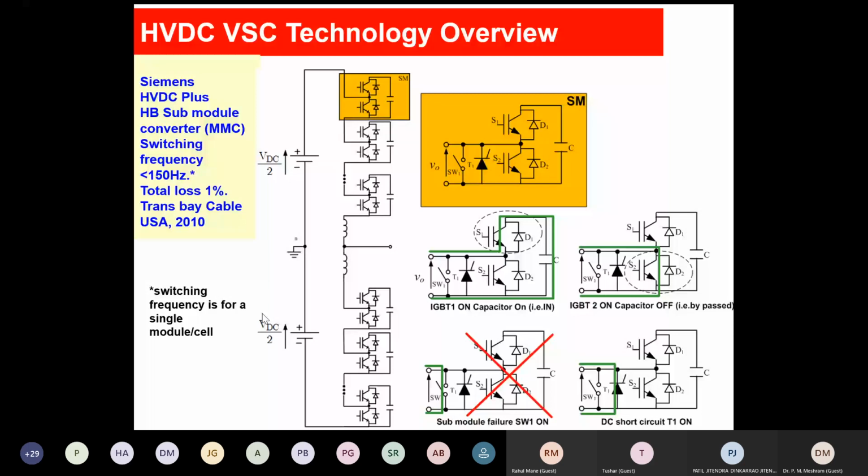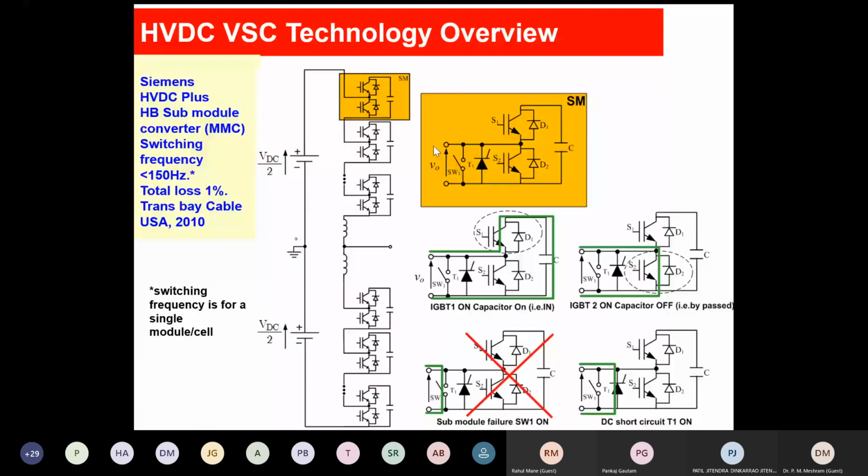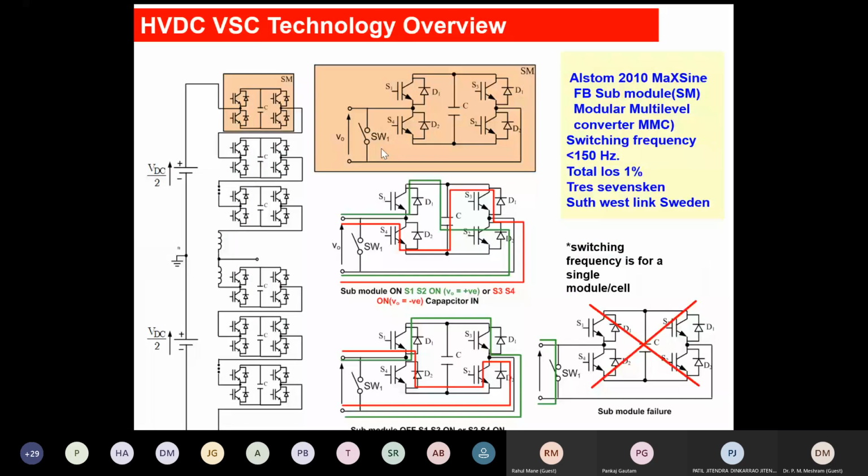Can anyone tell? Okay, fine. The fundamental difference between this line and this one is ABB Siemens used the half bridge submodule. Here in this line, Alstom uses the full bridge submodule.